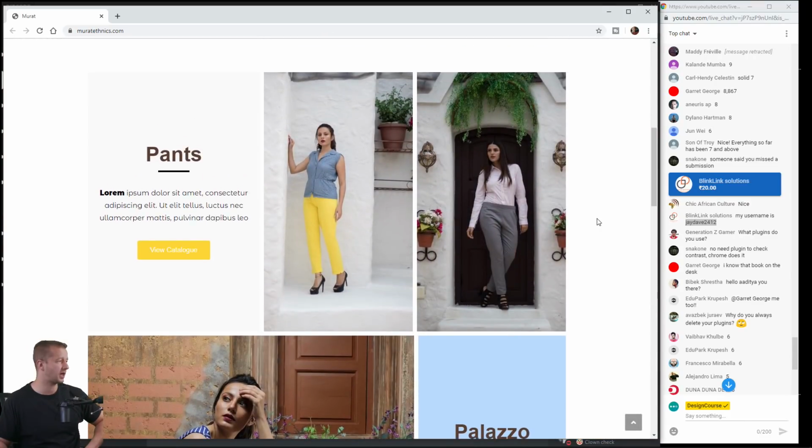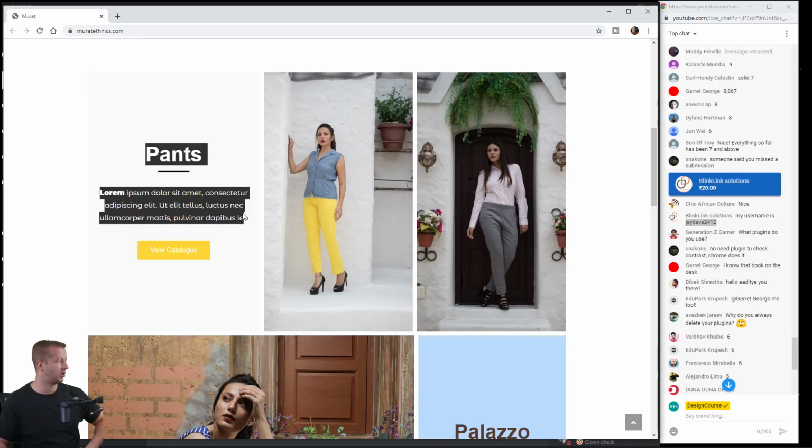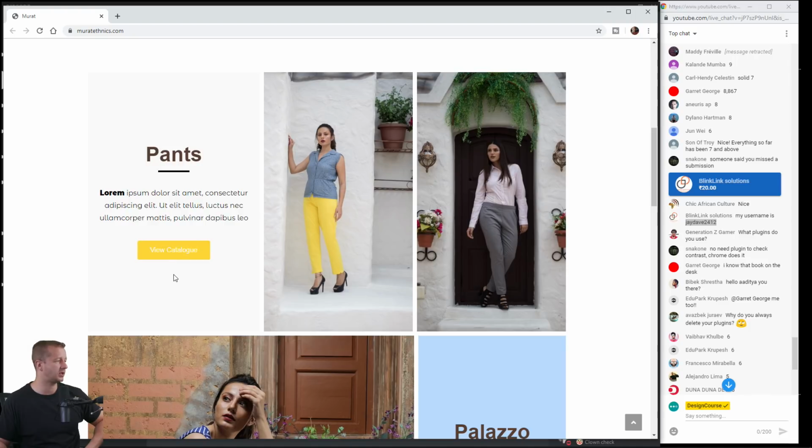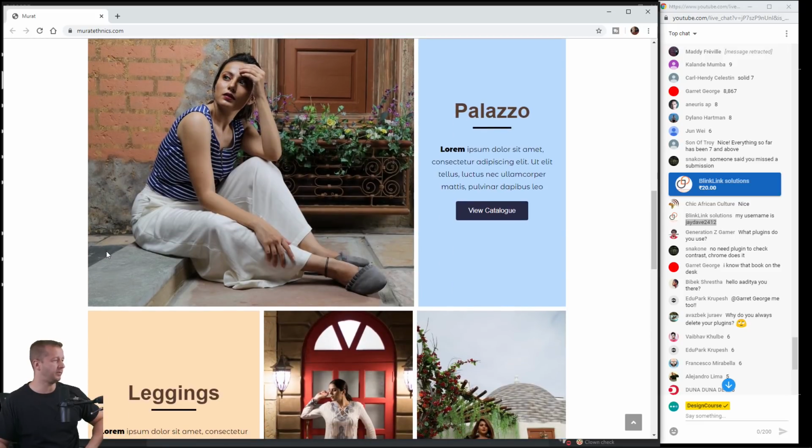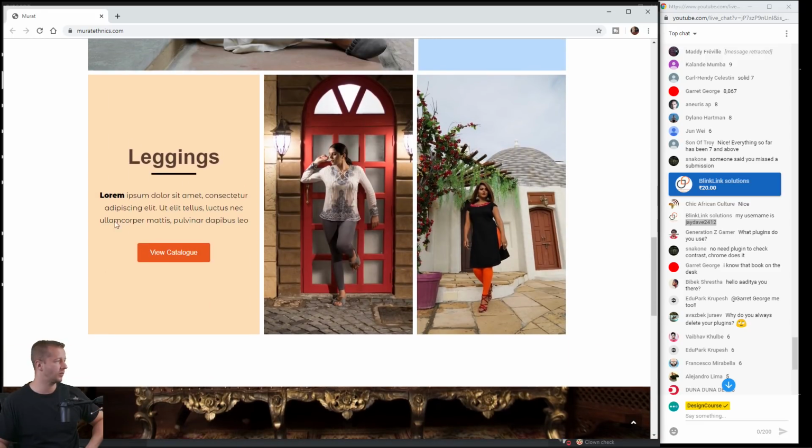Coming down here, this section was actually better in my opinion. We have a 3-column layout with some photographs here. Pretty solid here, although the view catalog type being white on top of the yellow background doesn't create enough contrast, so you can make those black. And also when you hover over it, kind of hard to see as well. So I would rethink the button a little bit. This is pretty solid. I would probably have a little bit more padding inside this element just to push this stuff away from the edges a little bit more, just a little bit, but it works otherwise.